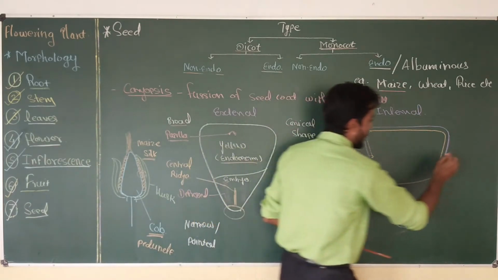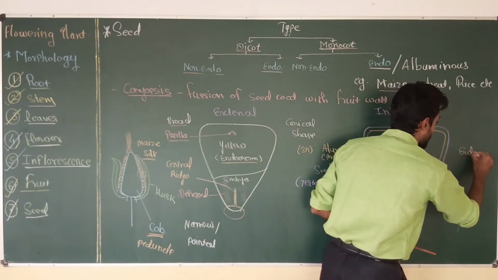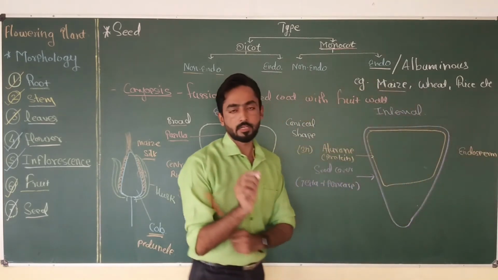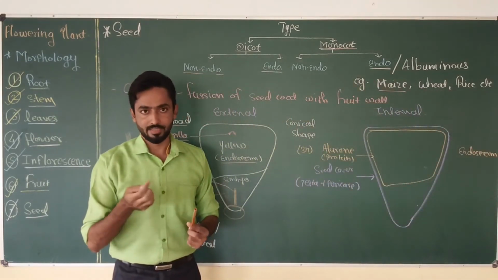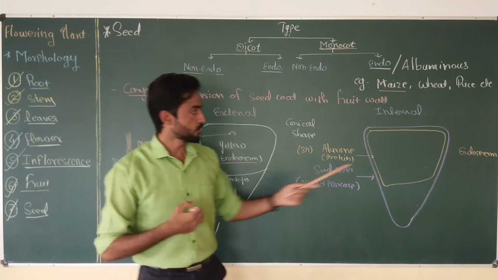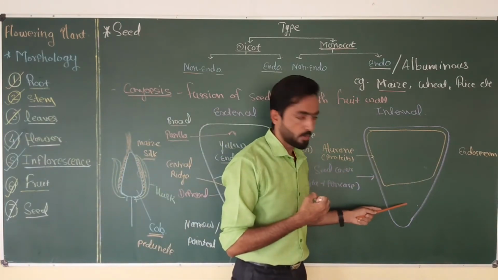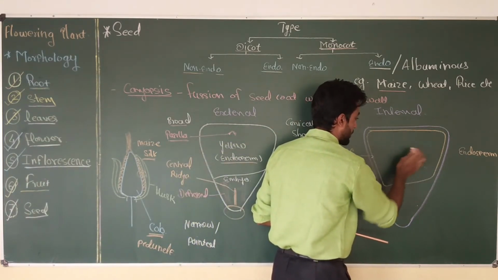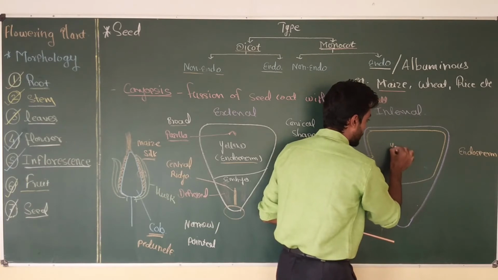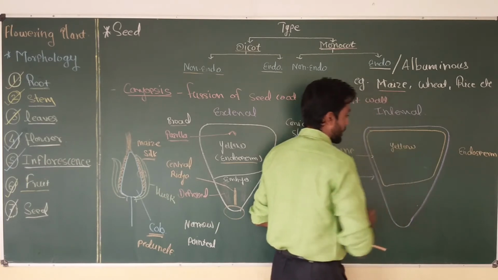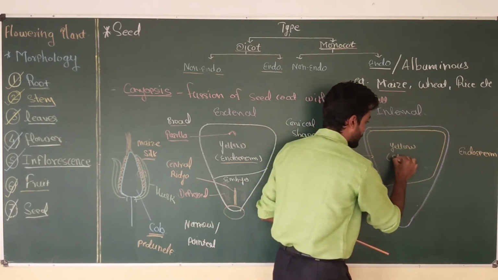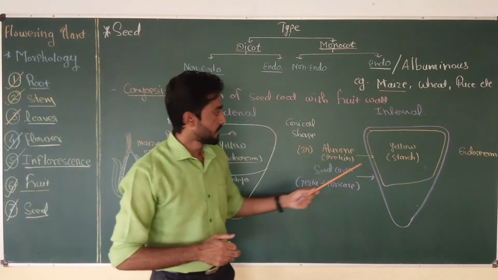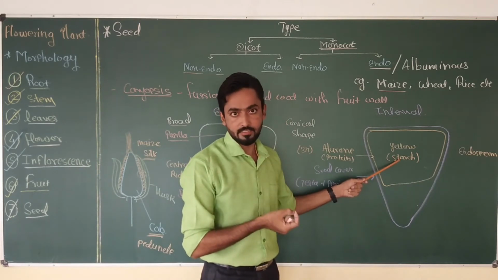So this is the endosperm region, and endosperm is nothing but the nutritive tissue that contains nutrients, and this endosperm provides nutrients to the embryo at the time of germination. So this is the endosperm region, which is generally yellow in color, and it is rich in starch. It also contains some protein and fats, but it mainly contains starch in excess.